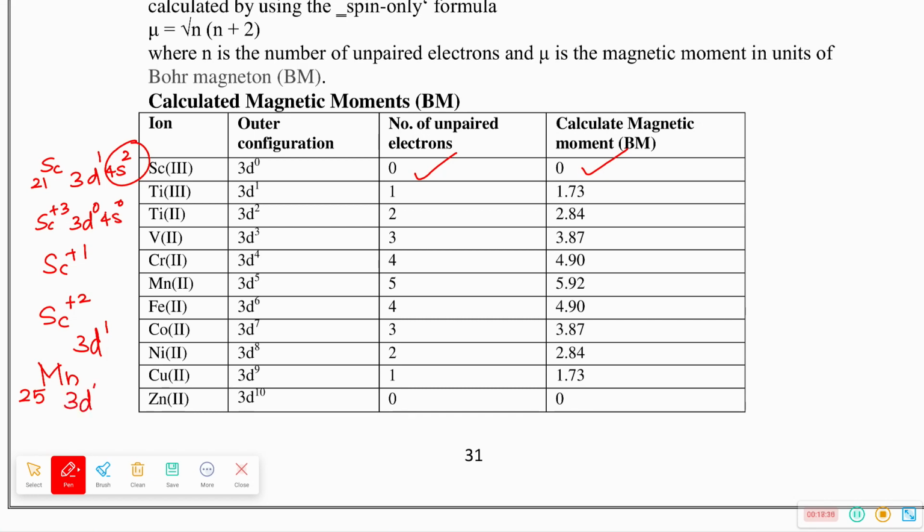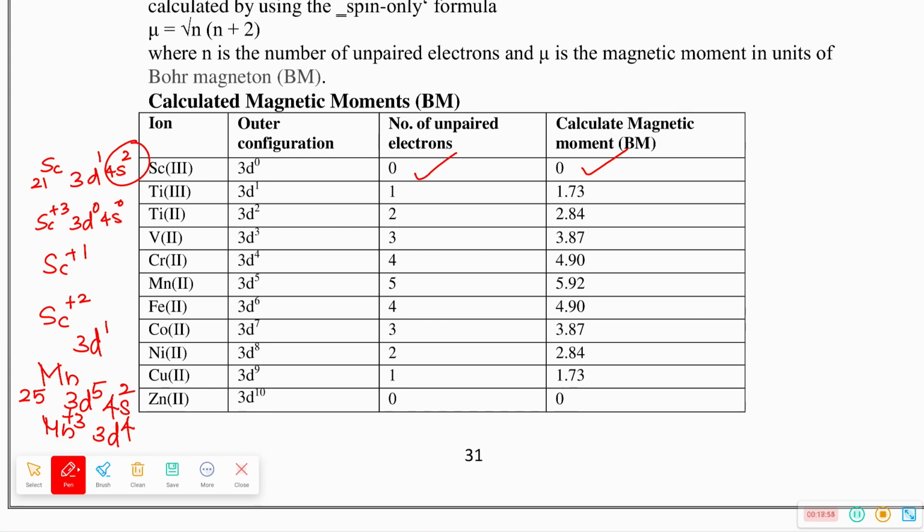Another example, it is manganese 25. Electronic configuration 3d5 4s2. How many unpaired electrons are there? 5. So what is the value? 5.92. Manganese plus 3, what is the electronic configuration? 3d4. How many unpaired electrons? 4 unpaired electrons. So what is the value? 4.90.